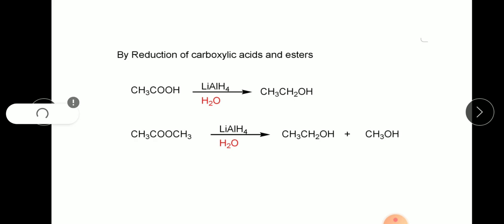So we'll get two alcohols when treated with a strong reducing agent. We can use here hydrogen in the presence of palladium as the catalyst also. So this was the third one, reduction of carboxylic acid and esters using lithium aluminum hydride into alcohol.